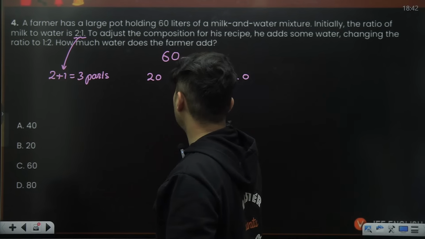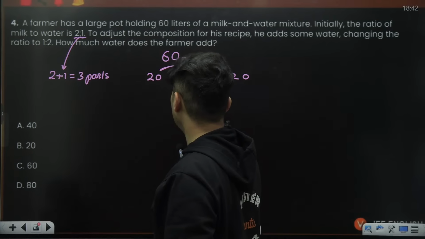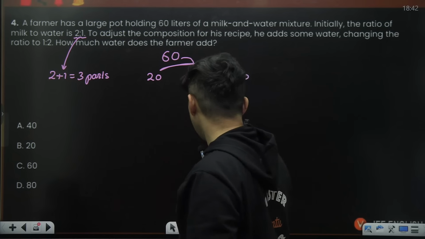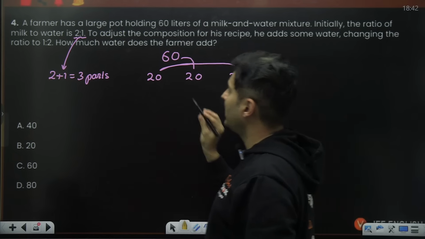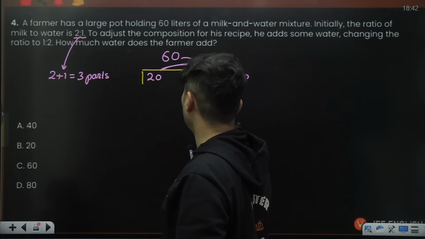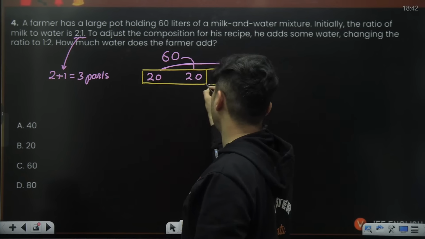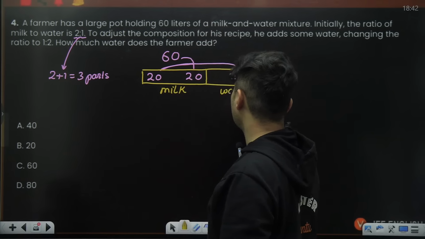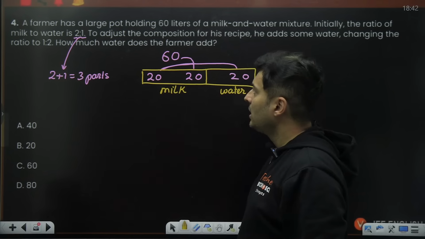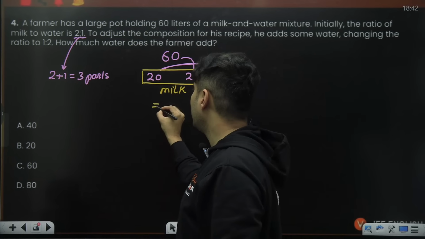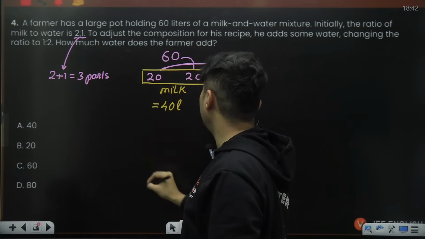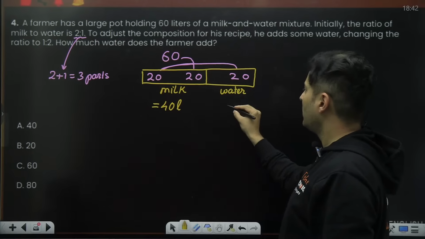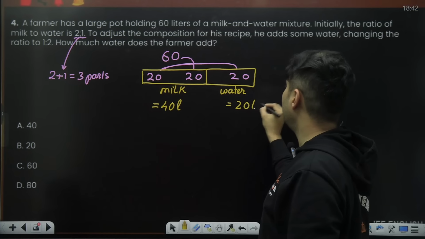Just imagine that 60 getting distributed into 3 parts. Because the ratio is 2:1, take 2 parts over here and this is 1 part. So this was your milk and this was your water. Is that clear? So total amount of milk is 40 liters and water is 20 liters.